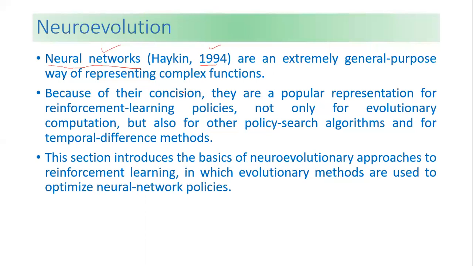Because of this generality, they are popular representations for reinforcement learning policies, not only for evolutionary computation but also for other policy search algorithms and for temporal difference methods. This section particularly introduces the basic neuroevolutionary approaches to reinforcement learning, in which evolutionary methods are used to optimize neural network policies. That is the important point.